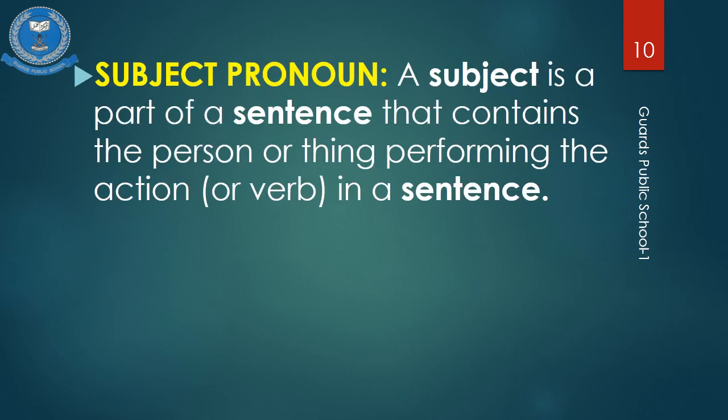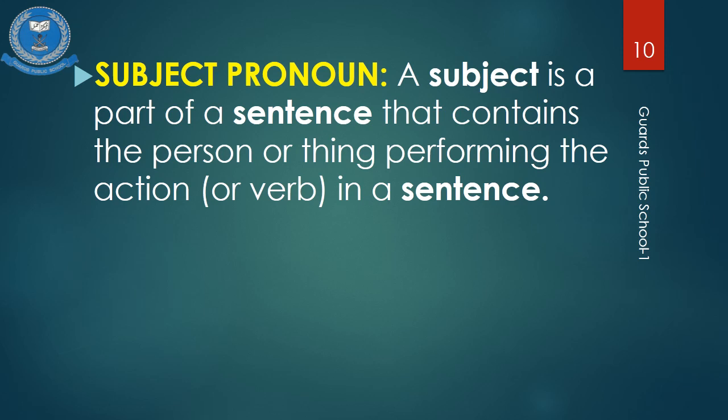To explain subject pronoun, let's have a look at the definition. A subject is a part of a sentence that contains the person or thing performing the action in a sentence. In subject pronoun, the person who is performing the action will be the subject pronoun.